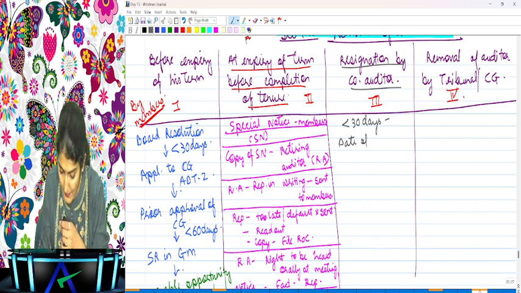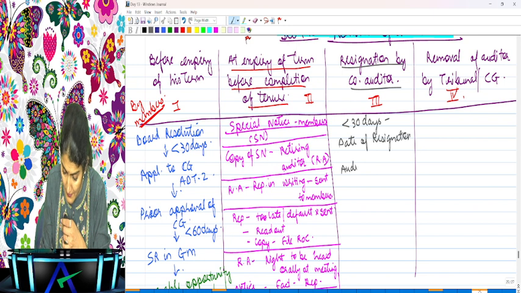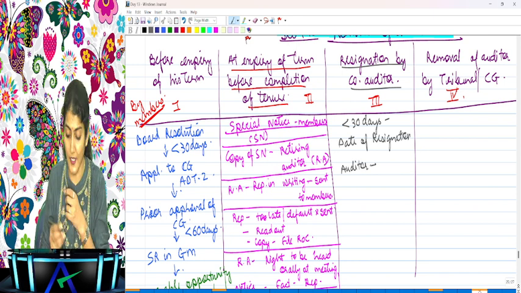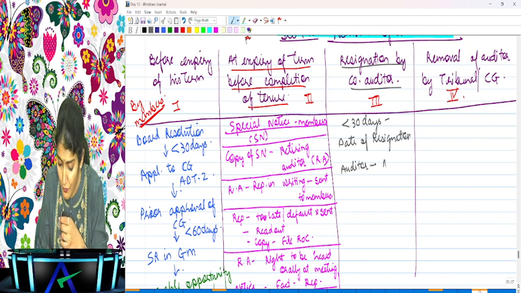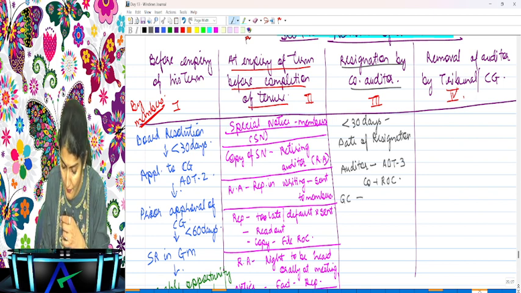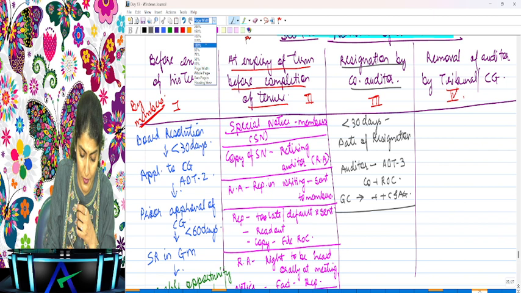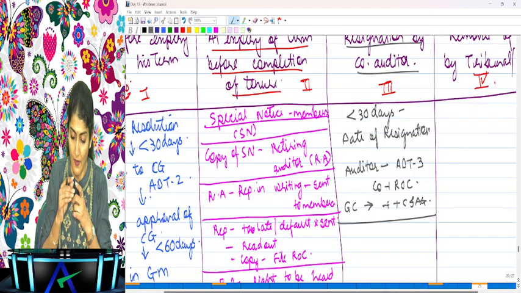Within 30 days from the date of the resignation, the auditor needs to file the form ADT 3 with the company and with the ROC, and in case of a government company also needs to file it with the C and AG, that is the Comptroller and Auditor General of India.